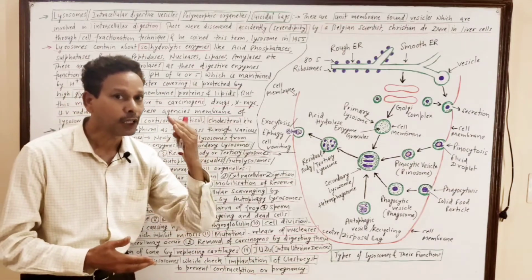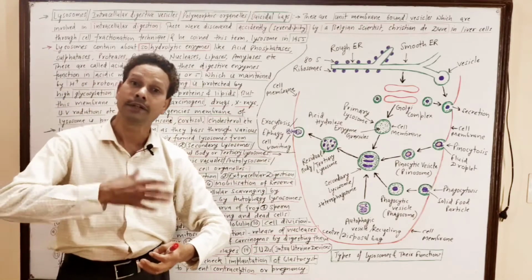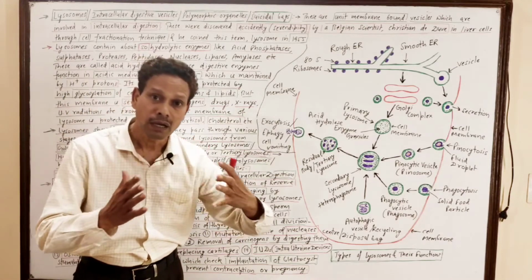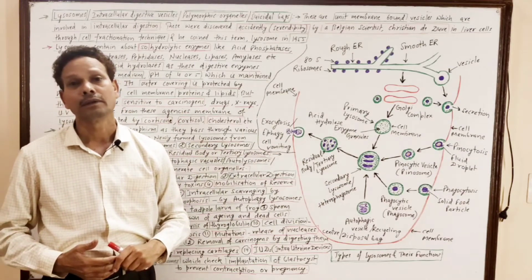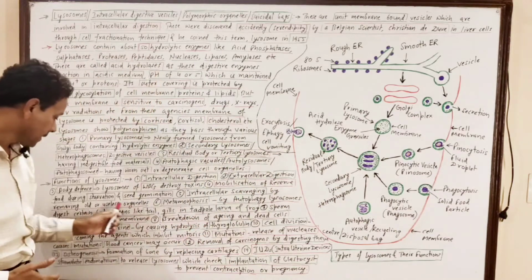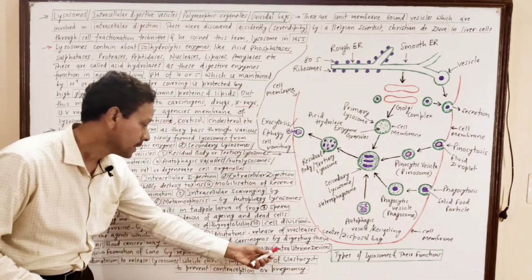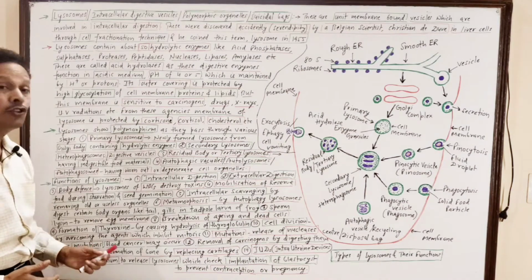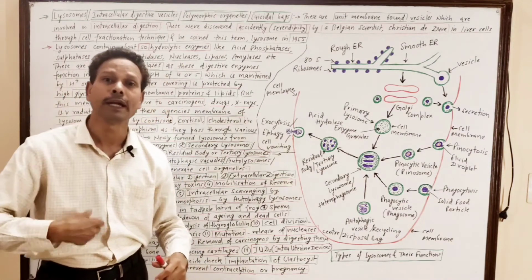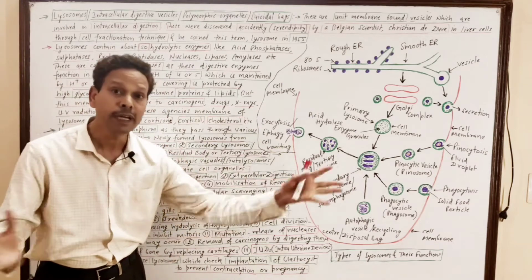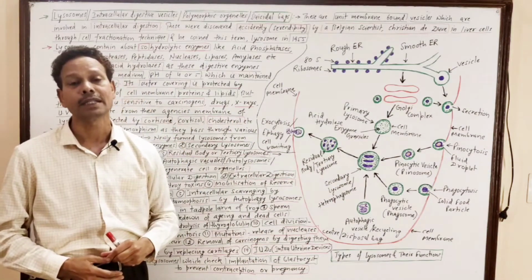And these IUDs stimulate the uterine membrane, that is, dear students, the endometrium, the inner wall of the uterus. The endometrium gets stimulated by these intrauterine devices.